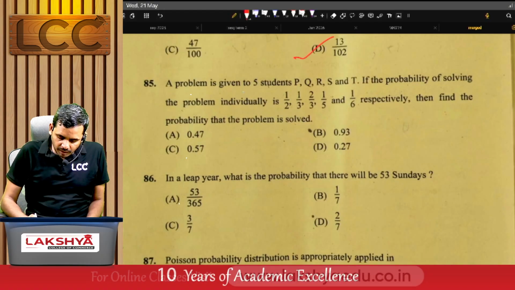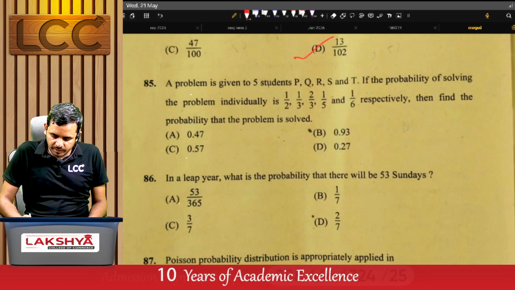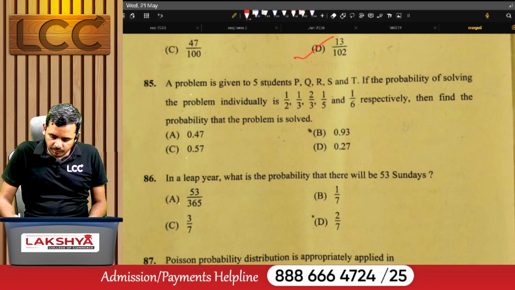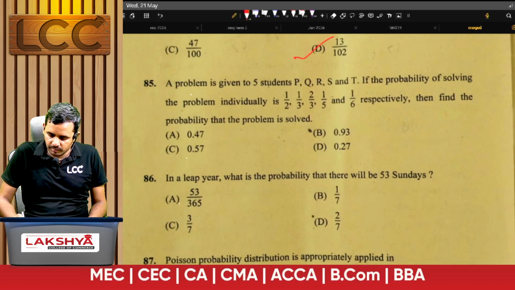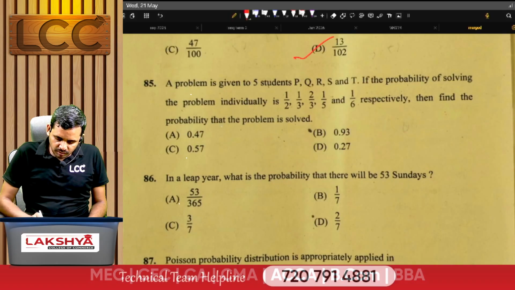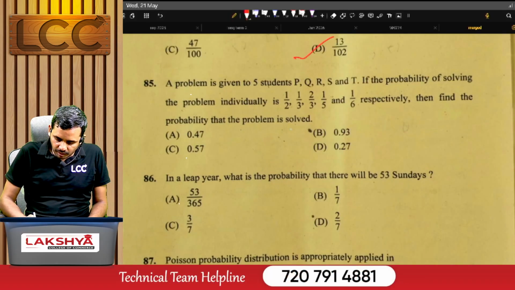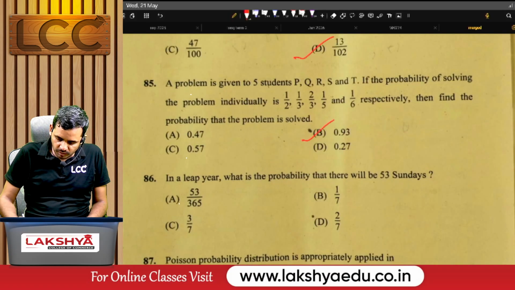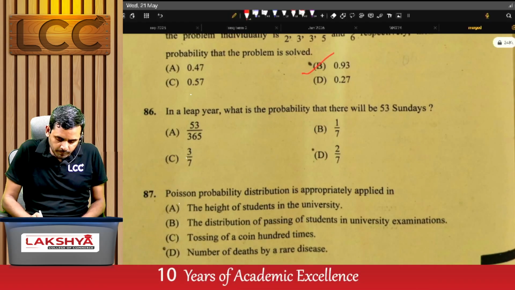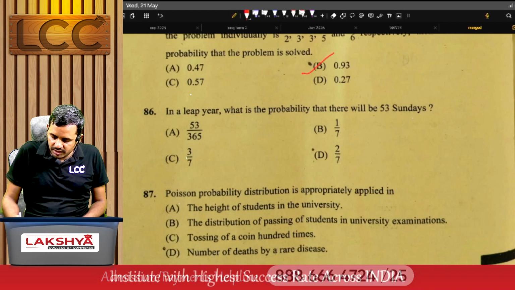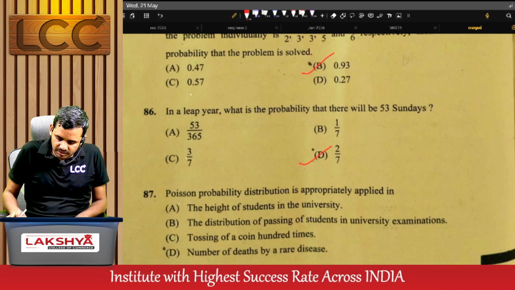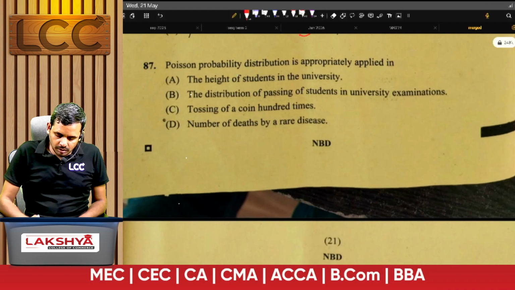13 by 102. A problem is given to 5 students P, Q, R, S, T. If the probability of solving the problem individually is 1 by 2, 1 by 3, 2 by 3, 1 by 5, 1 by 6 respectively, then find the probability that the problem is solved. For this question, the answer is B. In a leap year, what is the probability that there will be 53 Sundays? For this one, the right answer is D.